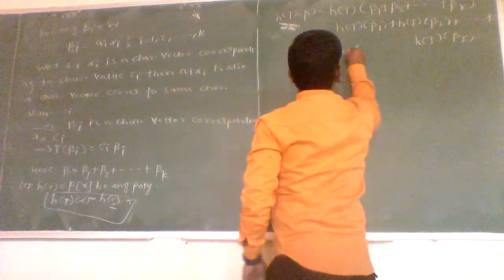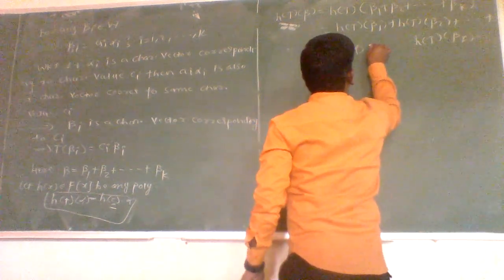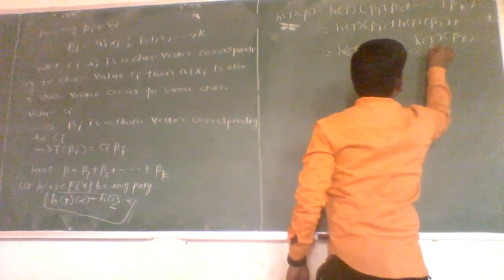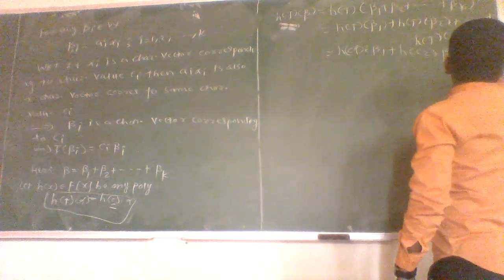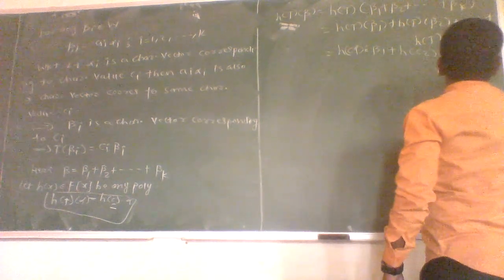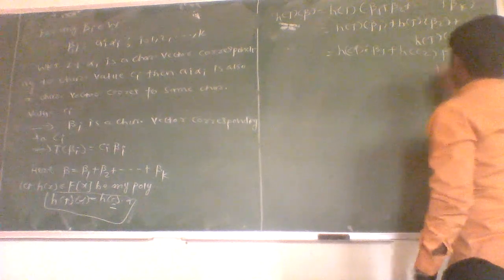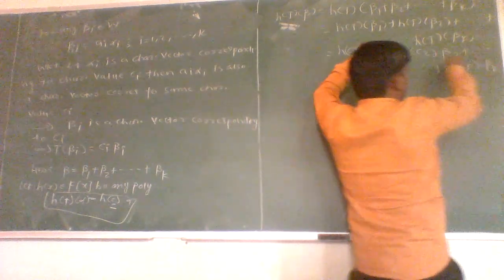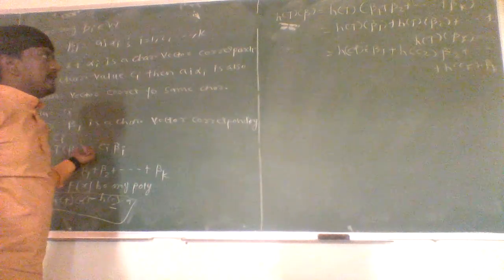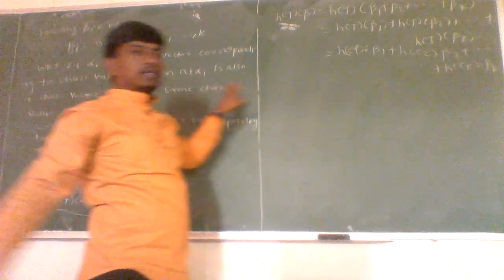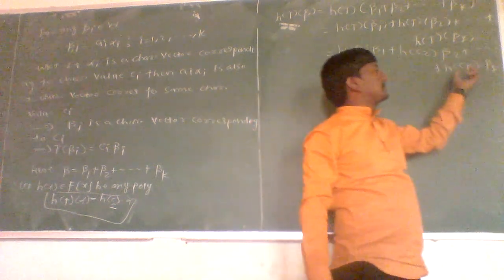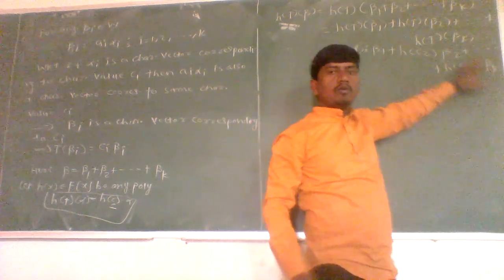So this is nothing but h of c1 times beta 1 plus h of c2 times beta 2, up to h of ck times beta k, where h of c1, h of c2, up to h of ck are scalars, and beta 1, beta 2, up to beta k are members of W. As W is a subspace, it is closed under linear combinations of beta 1, beta 2, up to beta k with scalars h of c1 up to h of ck.